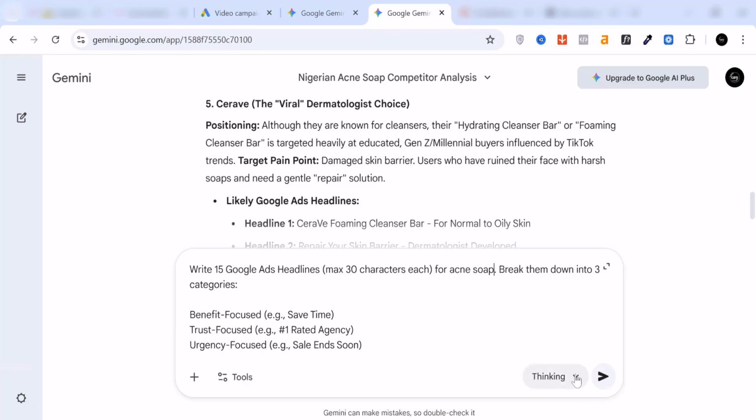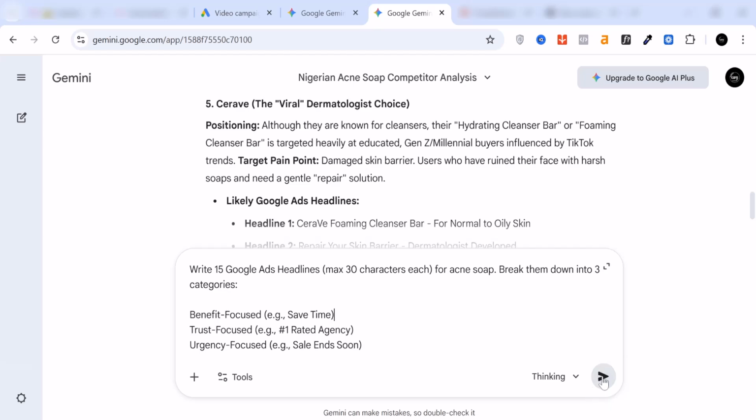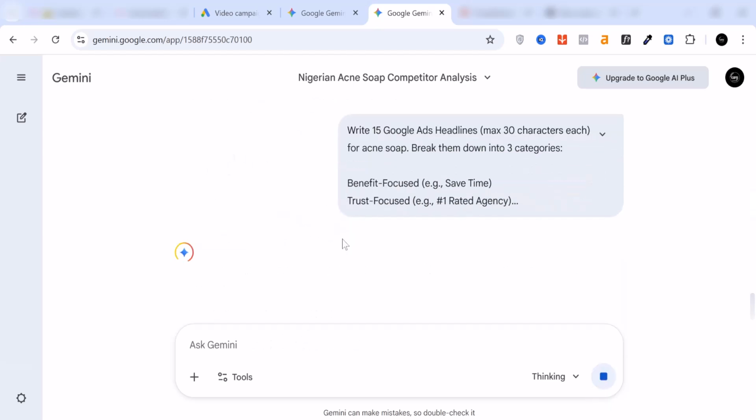All right, so again, we want to go back to the Thinking with 3 Pro, and then you click on submit again. What it's going to do is that it's going to use the information it has to write us 15 properly targeted headlines, 15 that we can now just copy and put directly in our Google Ads.